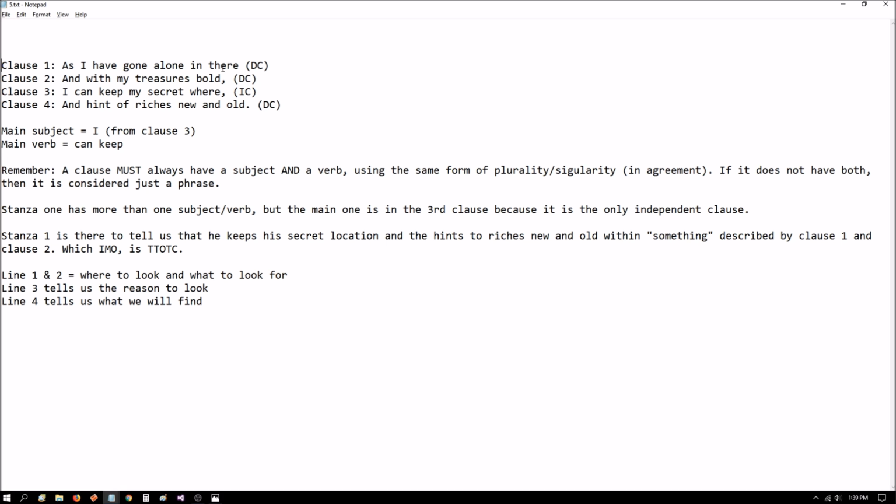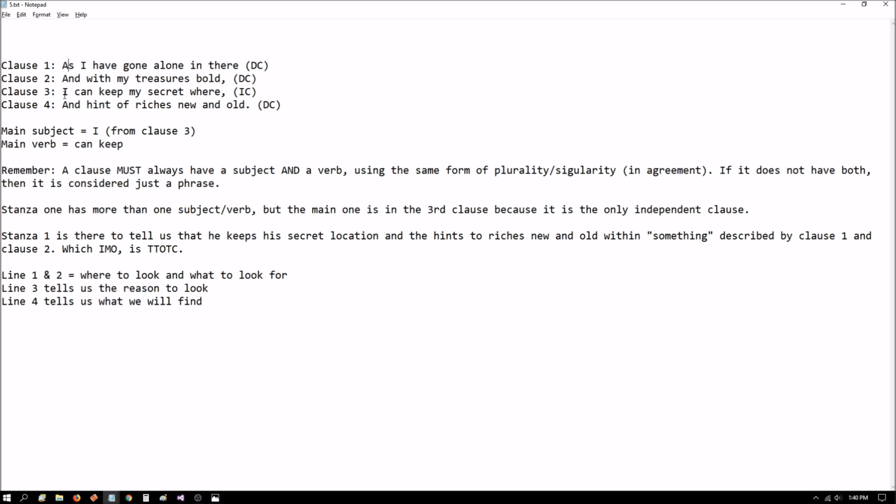Now this is a clause because it has a subject. The subject is I, and it has a verb, have gone. But this is an incomplete thought because he has the word as in front of it, which is a subordinating conjunction. So this is a dependent clause. So we're not looking for that subject and noun. Now in here, this and is joining these two. With my treasures bold is also a dependent clause. It can't stand on its own. You can't just say, and with my treasures bold. And with my treasures bold, what?